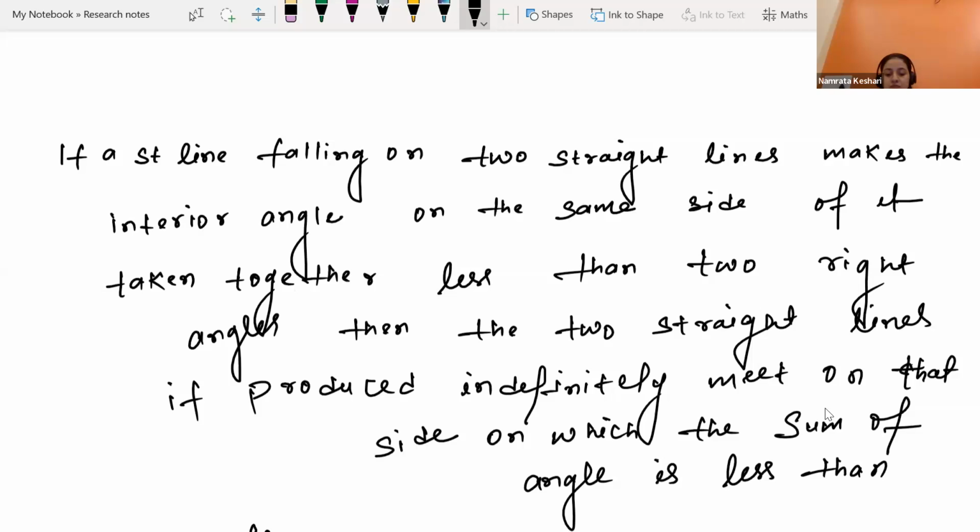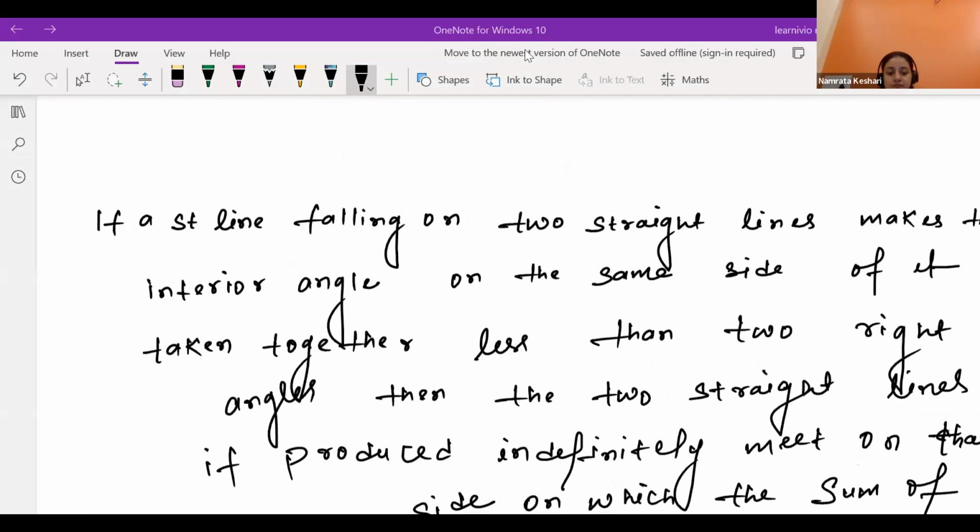Two right angles. Okay, we'll check it, Tejas. Rest of the students, what are you thinking?